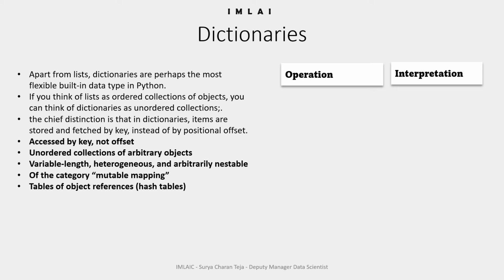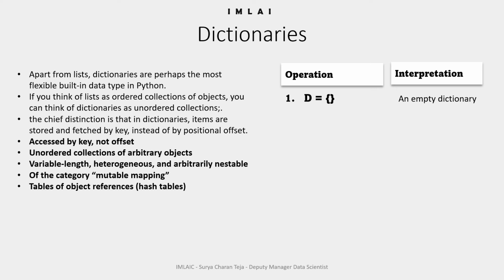Now we will look into different types of literals and their interpretations, or expressions and their interpretations. The following are the basic expressions to generate a dictionary object and to do various operations with a dictionary. The first one is to use empty curly braces, open and close, and then you get an empty dictionary.